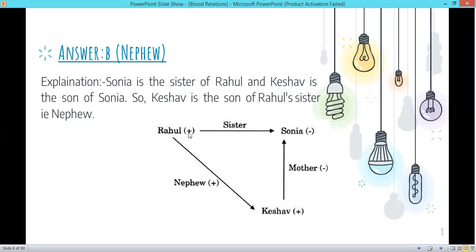Now, Sonia is the sister of Rahul. Explanation: Sonia is the sister of Rahul and Keshav is the son of Sonia. That means Sonia is the mother of Keshav. So Keshav is the son of Rahul's sister. So he is a nephew to Rahul. Any son of your sister or brother will be your nephew. Any daughter of your brother or sister will be your niece. So here we have the answer as nephew.